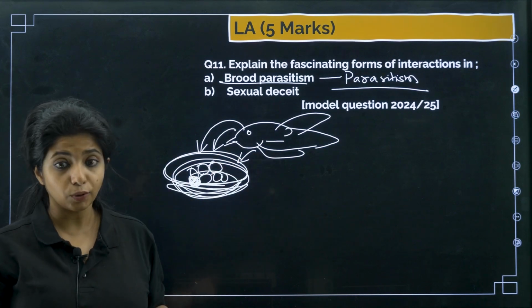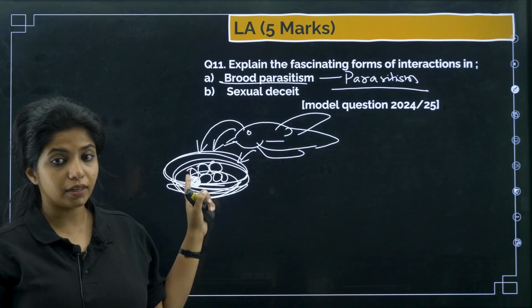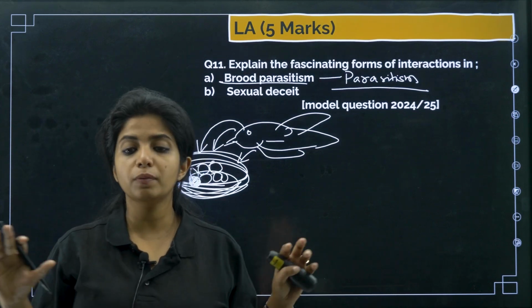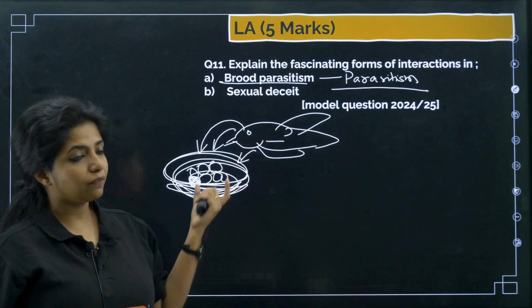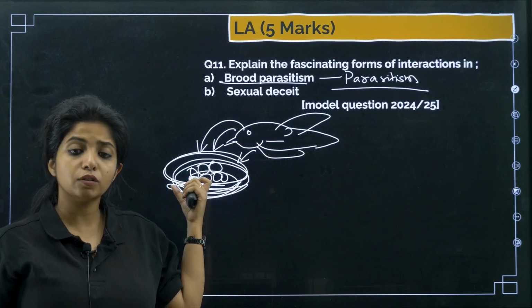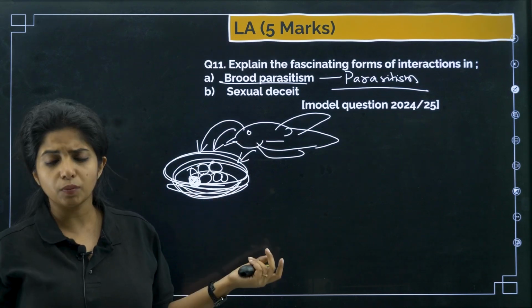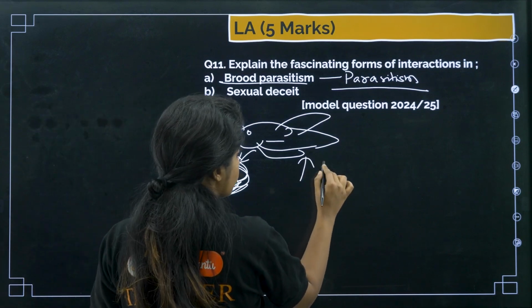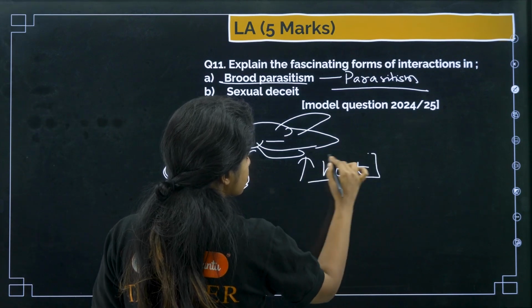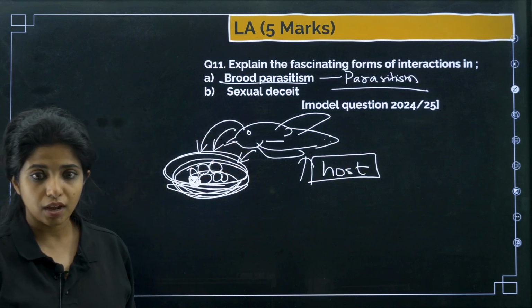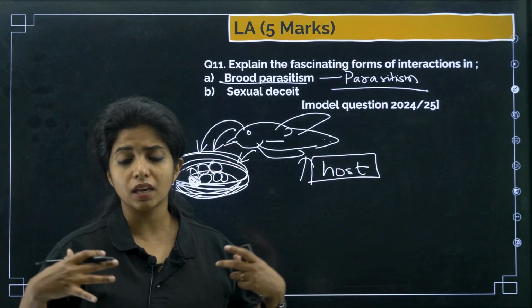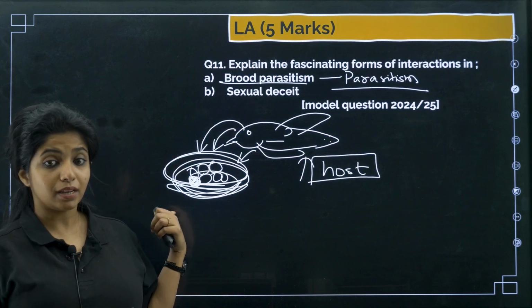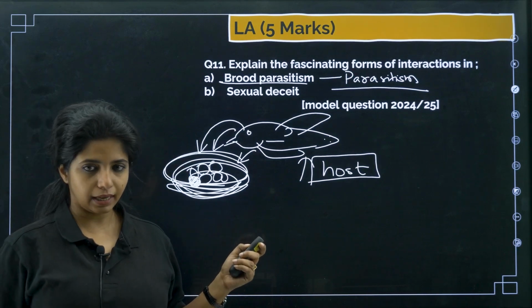It goes and puts the egg over there, and it makes sure that it does not get identified. The evolutionary mechanism has worked such that the host won't be able to identify it at all. Now this guy will be providing everything that is possible, basically warmth and everything, and later on you are making use of the host. So this is parasitism because this guy is being used, this is the host. Its nutrition, its time, everything is being utilized, my dear children. And the cuckoo becomes the parasite over here.